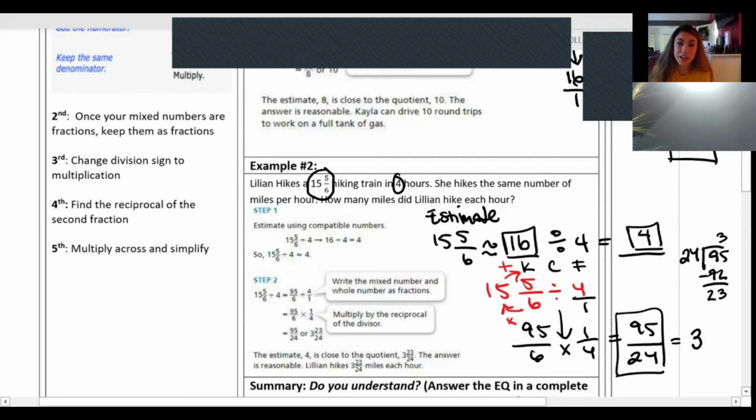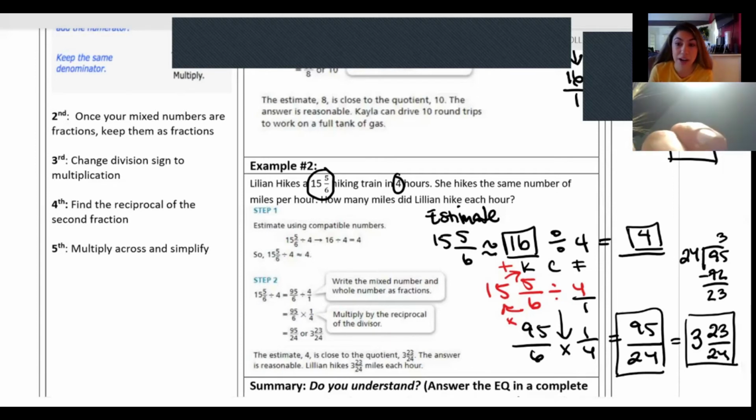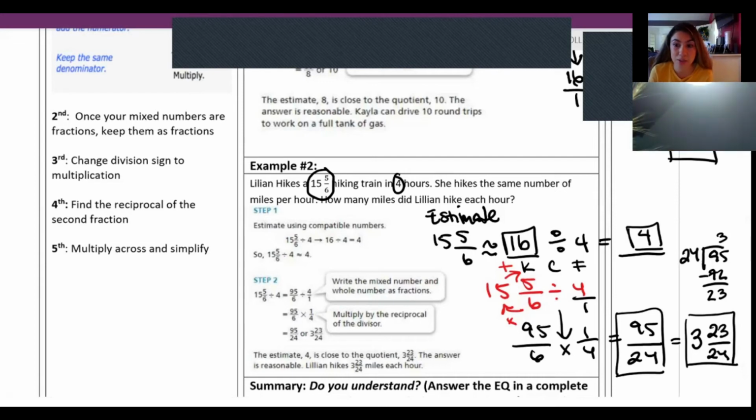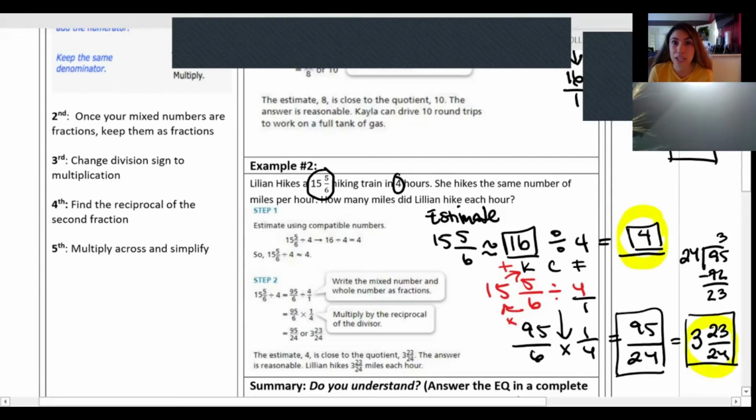When we find the difference, we get 23, so we'll have 23 over 24, right? So 3 and 23 over 24. That is how many miles she hiked each hour. Now, if we estimate 3 and 23/24ths, we can say that that's pretty close to 4, right? Within that one's value. So this is reasonable.